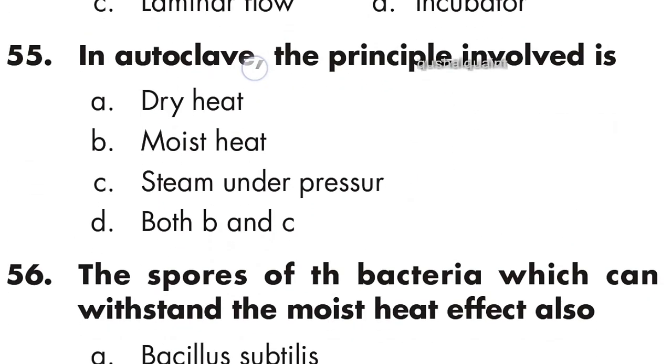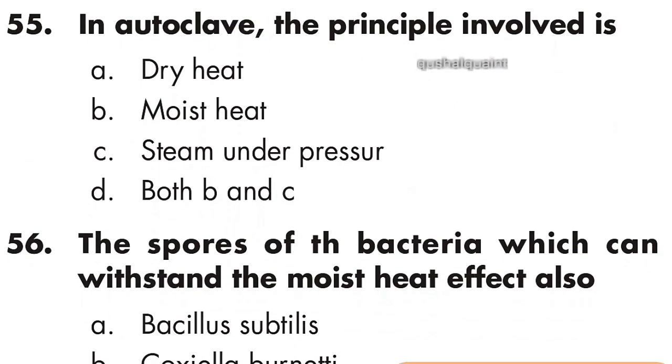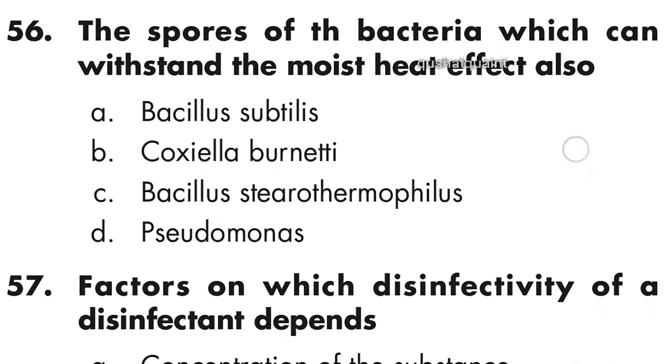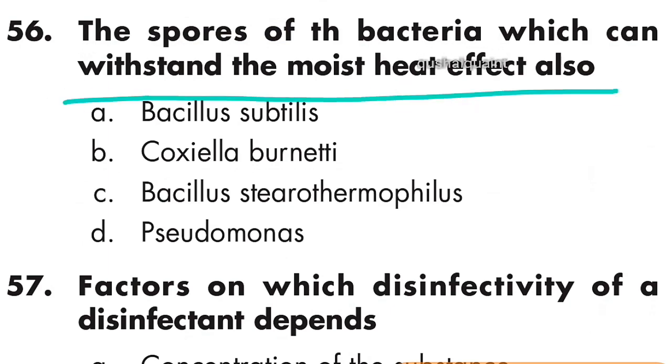Next question: in autoclave the principle involved is moist heat and steam under pressure. Option D is right, both B and C. Question 56: the spores of bacteria which can withstand the most heat effect are Bacillus stearothermophilus. Option C is right, Bacillus stearothermophilus.